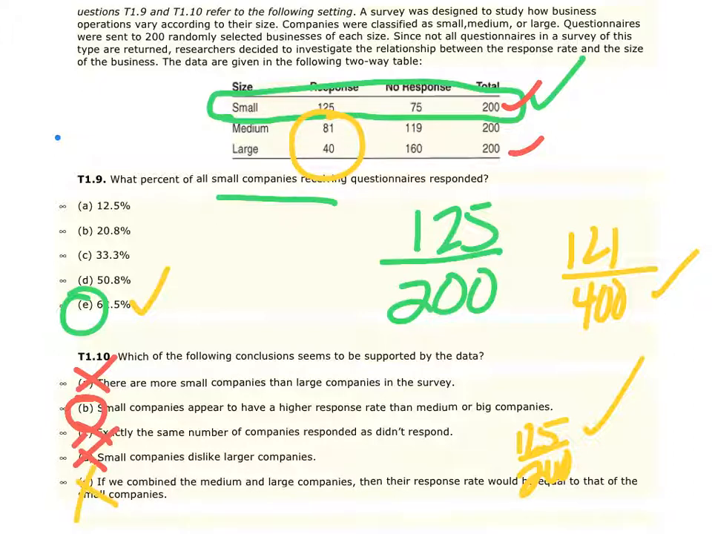By default, it's B, but let's double check. Smaller companies appear to have higher response rates than medium or big. Well, we know the small company is 62.5%. If we do the medium, it's going to be 81 over 200. The large would be 40 over 200. If you calculate those, they are clearly going to be smaller than 62.5. Therefore, letter B is our correct answer.